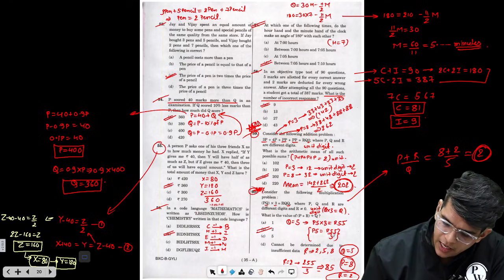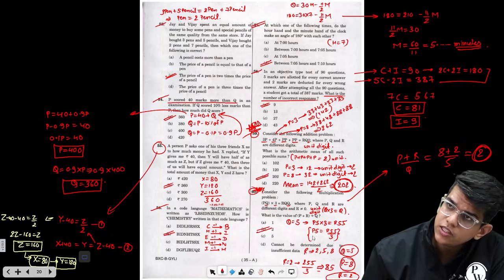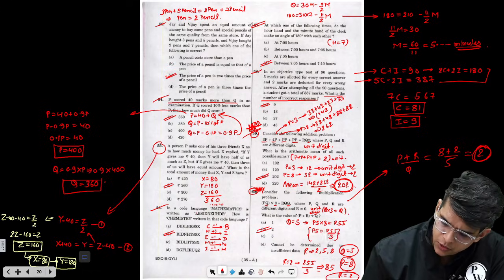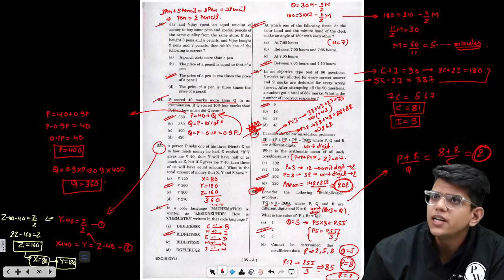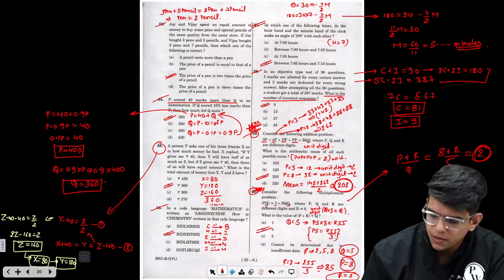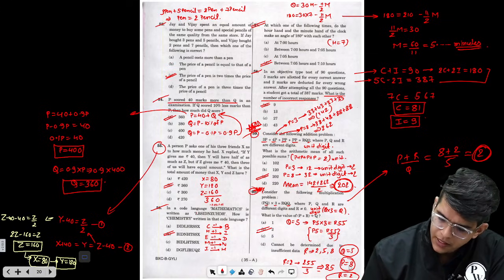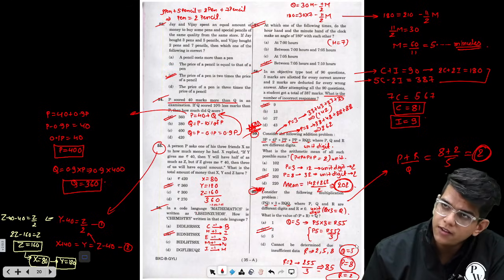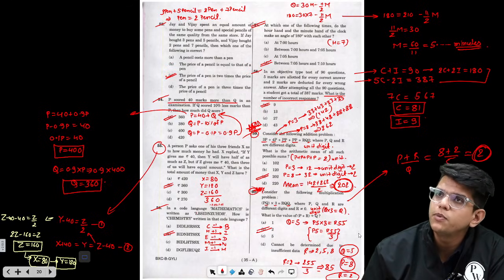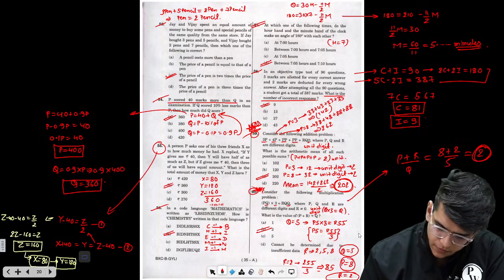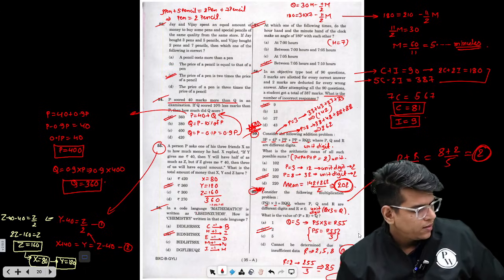So when you divide R55 by 3, you should get a 2-digit number. As soon as you place 5 here, you will get a 3-digit number, which is not possible. So the only possible solution is P is 8, R is 2, Q is 5, and for that the ratio of P plus R by Q is nothing but 2. Okay, right?